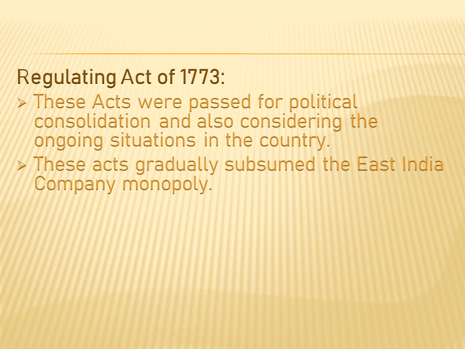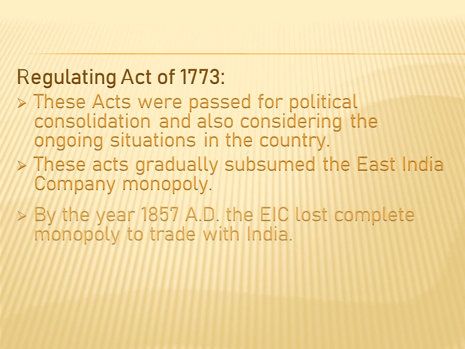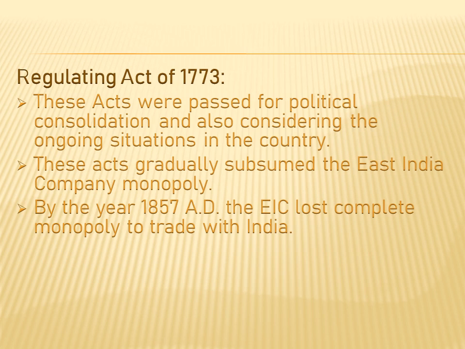So these acts gradually subsumed the East India Company's monopoly. The Regulating Act of 1773, and the acts of 1793, 1813, 1833, all subsumed the East India Company's monopoly to trade with India. By the year 1857, the East India Company completely lost its monopoly to trade with India. After the revolt of 1857, when the British defeated Indians, the British government decided to completely abolish the monopoly that was given to the East India Company.